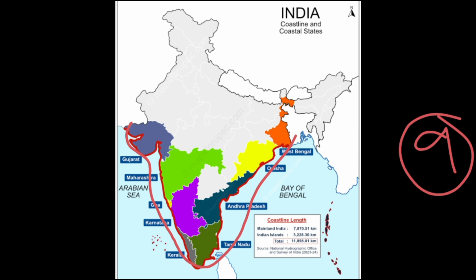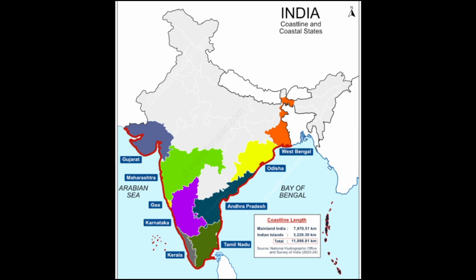As you can see here, Gujarat up to Kerala are in the region of the Arabian Sea, the coastal regions of the Arabian Sea. Whereas Tamil Nadu and West Bengal are the regions of the Bay of Bengal. So let us see one by one what the main coastal areas are and how they are named. We'll see in detail.